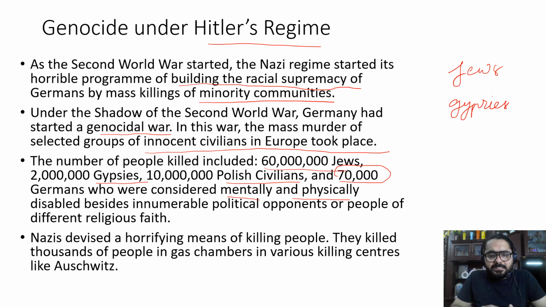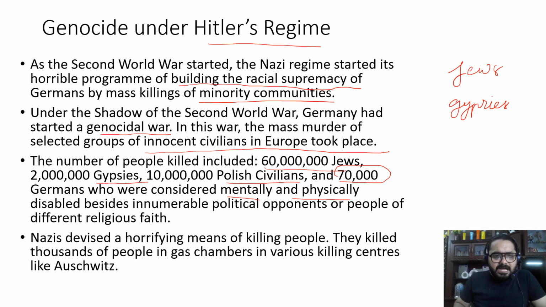So mass killings were done. Jewish people, gypsies, Polish civilians, and 70,000 Germans who were considered physically or mentally disabled were killed in this genocidal war.